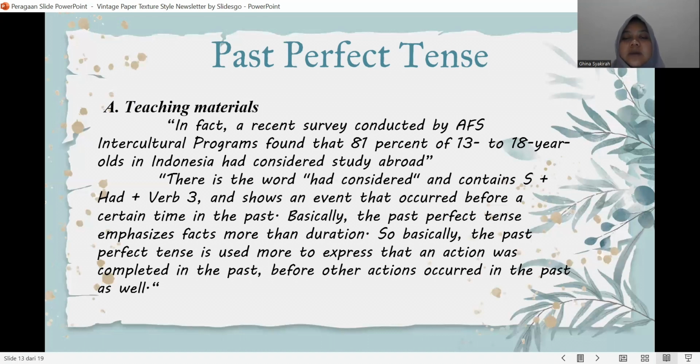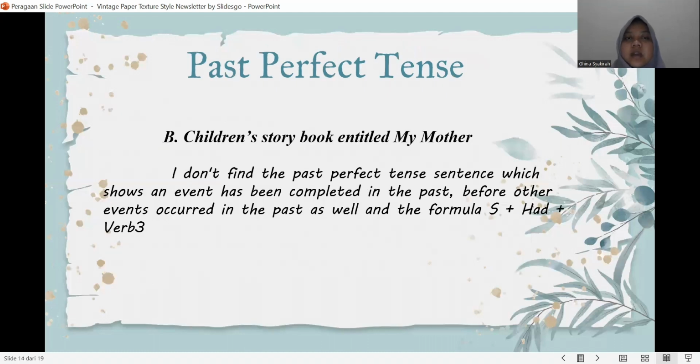Basically, the past perfect tense emphasizes fact more than duration. It is used to express that an action was completed in the past before another action occurred in the past as well.